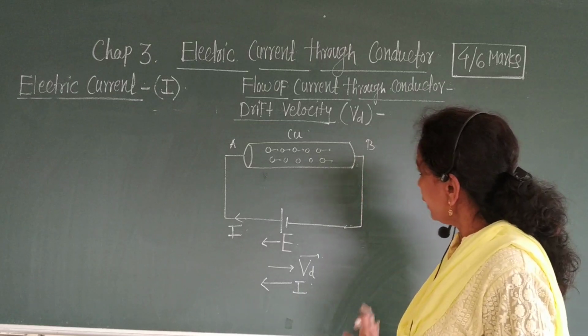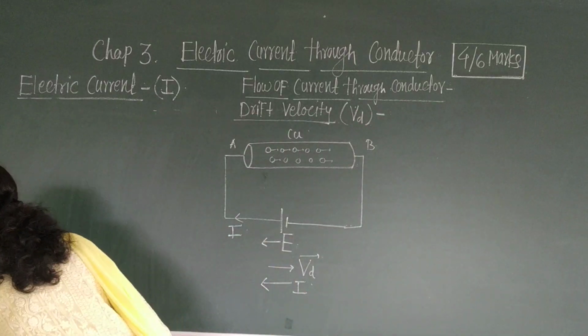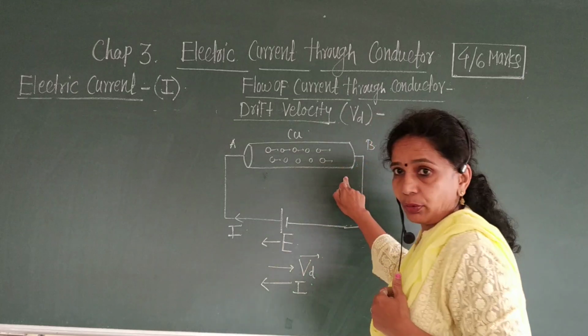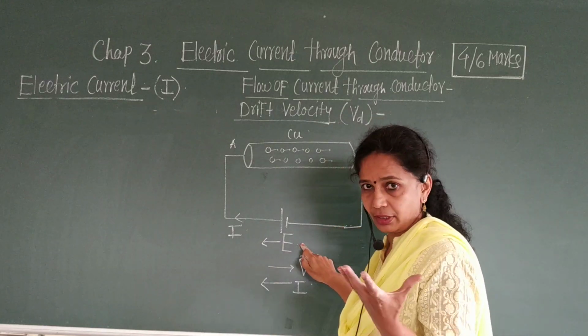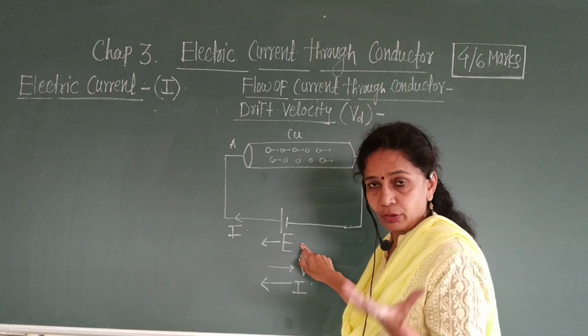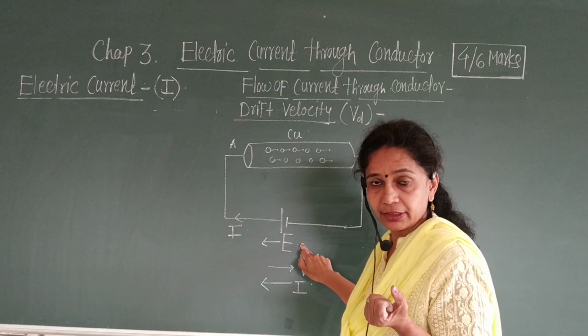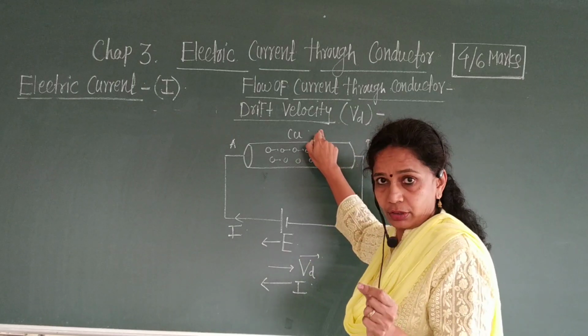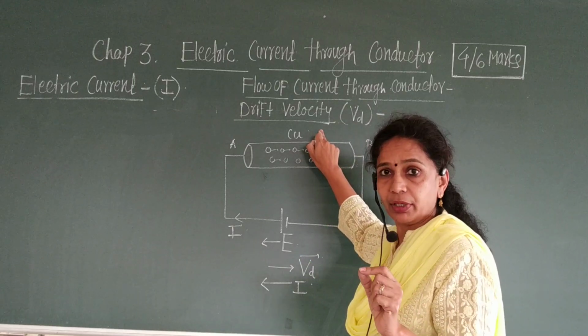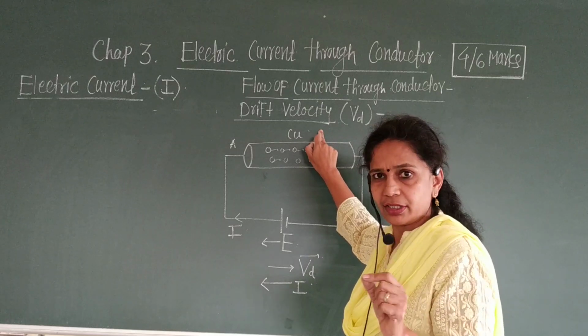Okay, in this diagram we have shown that this is the copper wire. Okay, then this copper wire, it is the conducting wire. Okay, good conductor of electricity is nothing but silver, but for domestic use we use copper wire because it is cheap.